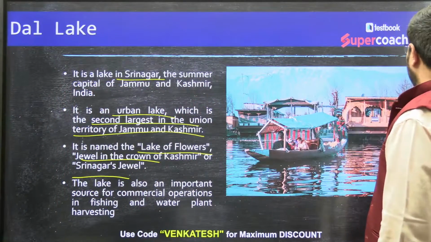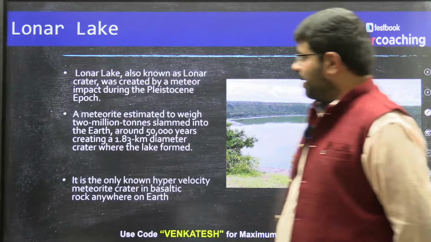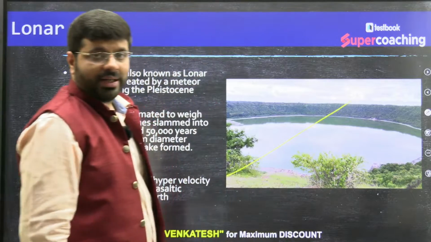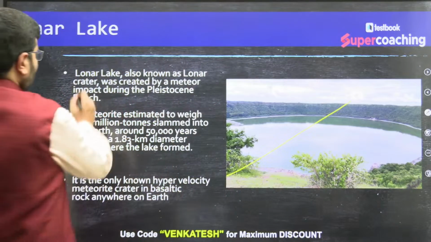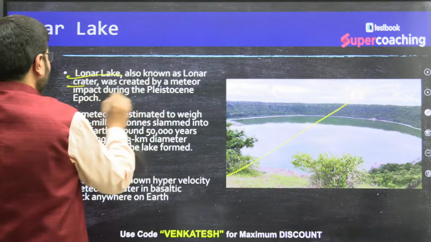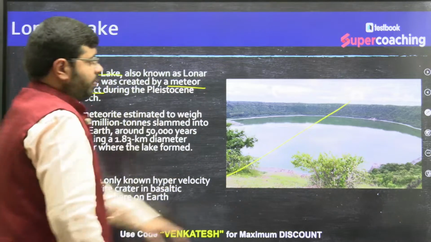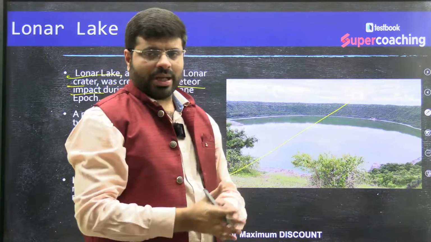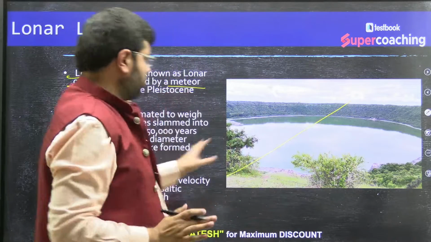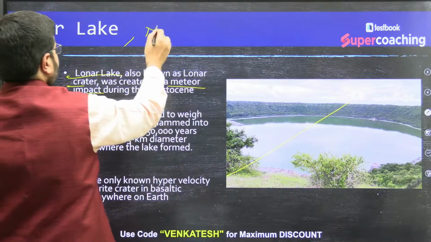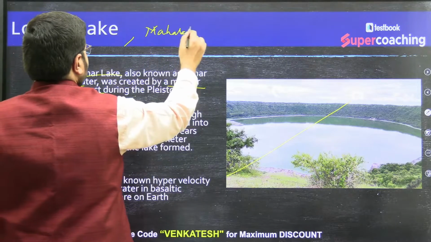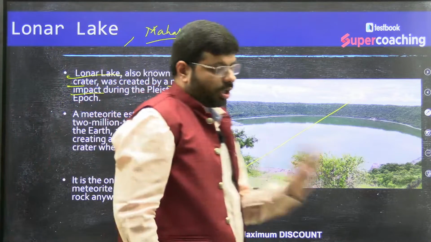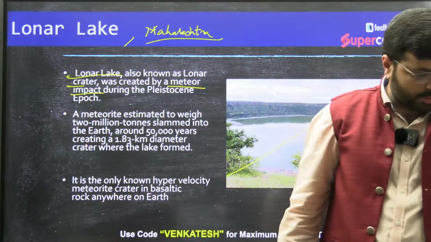Dal Lake, right? Now this is the Lonar Lake. You can see it's a meteoritic lake. The diameter is almost around 1.8 kilometers. Lonar Lake is a meteoritic crater formed by a meteor impact. This whole region was hit by a meteorite, which created a depression, and that depression filled with water. So Lonar Lake, Maharashtra. That's it. Beyond that, not much. This is about some of the prominent lakes.